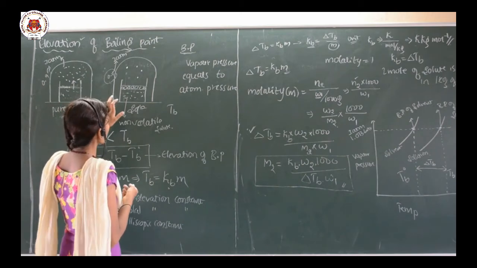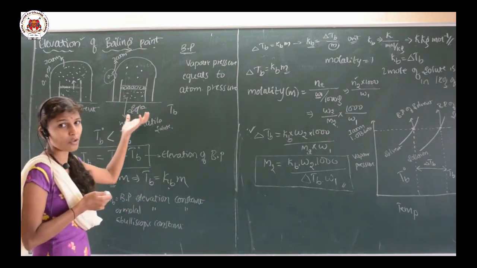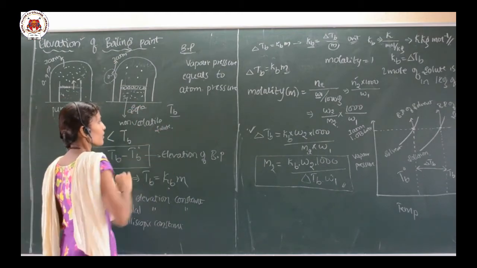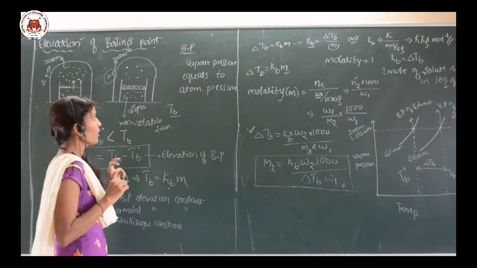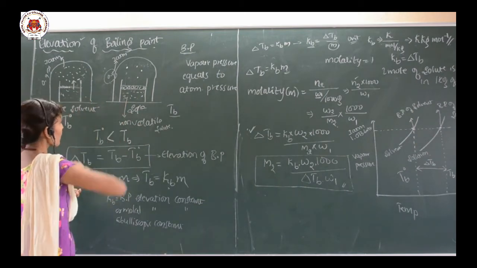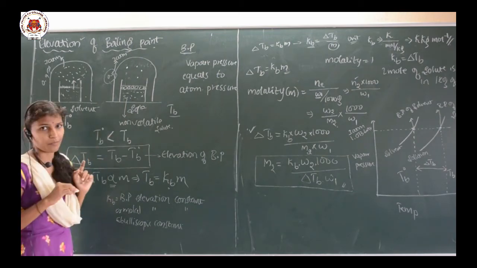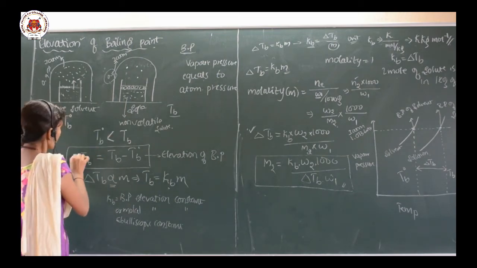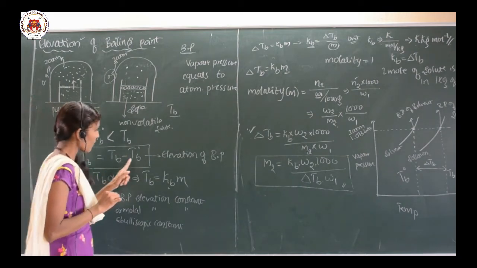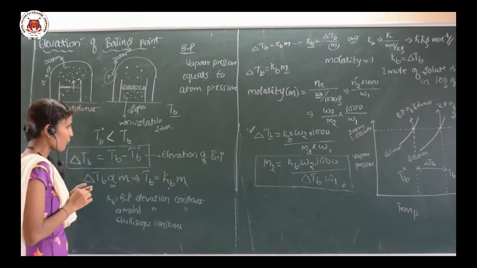But when we add some solute to it, it takes a little more time to boil. So we use the term TB, that is the temperature of boiling for the solution. So when we look at these two diagrams, we come to know that TB naught is lesser than TB. Okay. And then elevation in boiling point, that is delta TB, is equal to TB minus TB naught. This is the elevation of the boiling point.